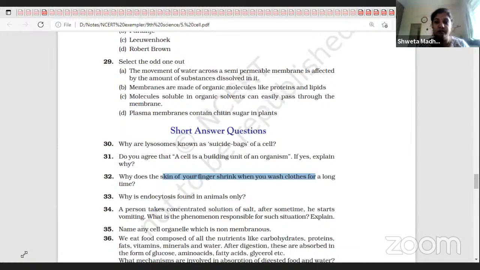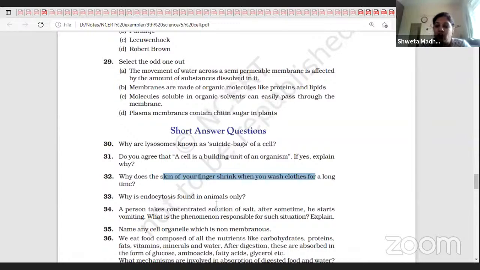Endocytosis means intake of the food. Plant cells intake food? No, they are preparing food. So animals are heterotrophic organisms. They intake food from the surroundings. And therefore endocytosis takes place in animal cells only, not in plant cells.